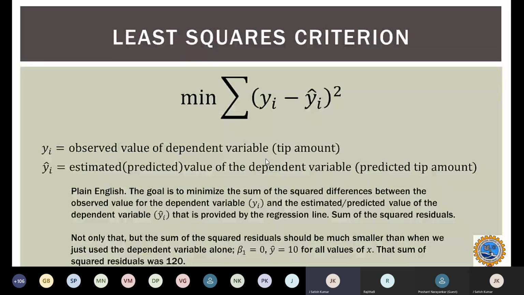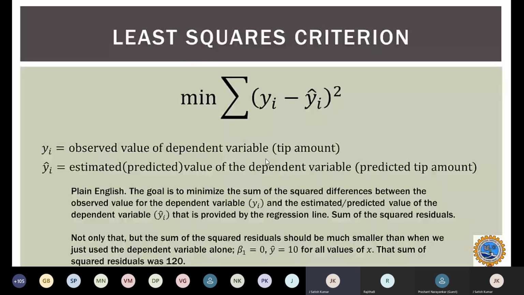Now, as we discussed in the previous slides, when there is only one variable, the slope beta1 will be 0, then the expected value will be 10 for all the values of x, and the sum of squared values will be 120. That we already studied, and we will use this information here.